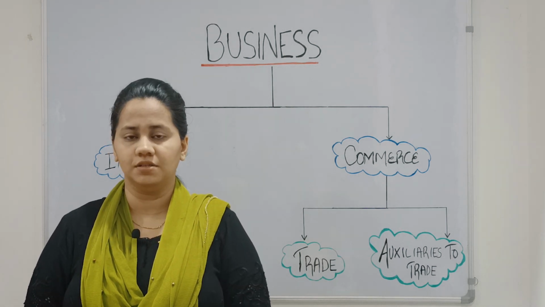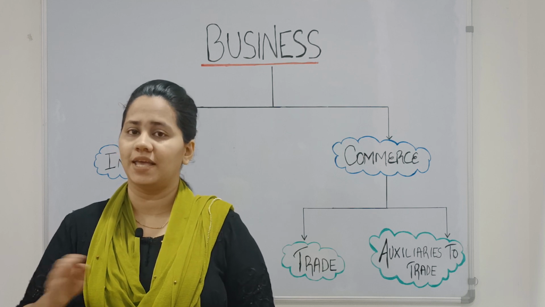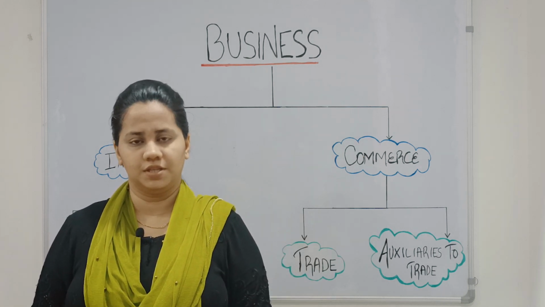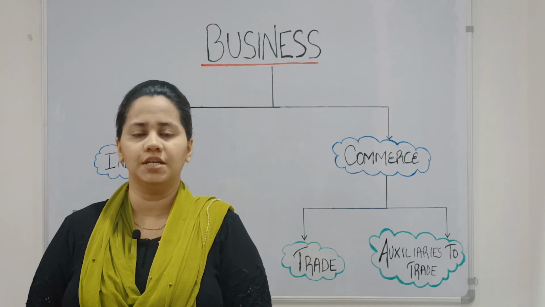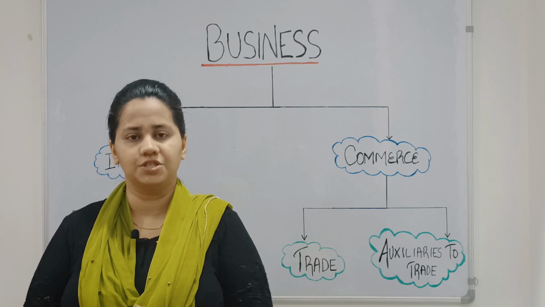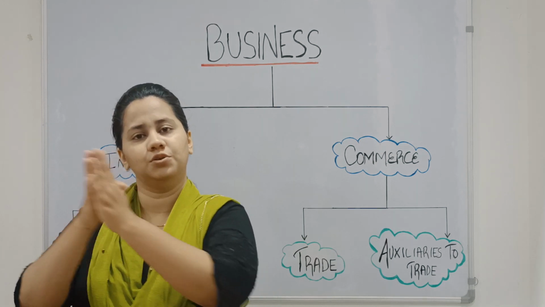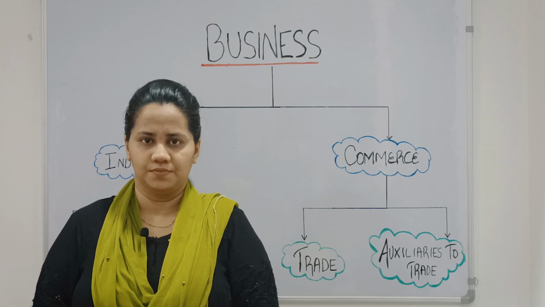So you have to remember 2 things. Firstly, what is commerce? Commerce is about buying and selling of goods and services between the producer and the consumer. This is the first point. Second point, you have to remember that commerce is basically about all those activities which are required to see to it that the products are reaching from the producer to the customer. So this is commerce. I will give you all an example, okay?